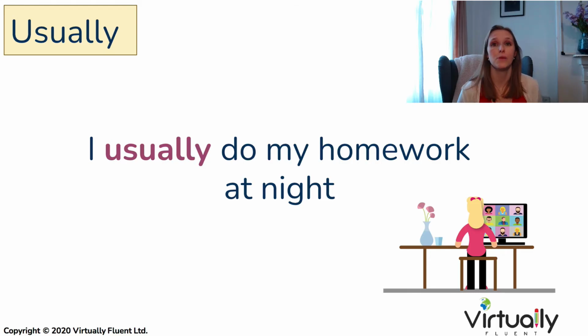Now, the second word that we're going to look at is usually. Usually, just 3 syllables. For example, I usually do my homework at night. Now, this has a totally different meaning. It's normally used in the present simple tense, and it's used to explain that something happens regularly. It's a present habit. It's sort of the same as normally. I normally do my homework at night. I usually do my homework at night. And this particular word is an adverb of frequency. So it's going to follow the sentence position rules of adverbs of frequency.